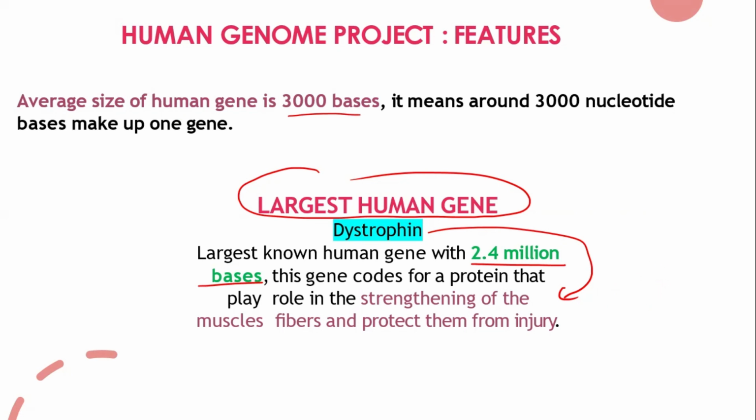Suppose, let's say, Mandara is doing TikTok and her leg slipped and she fell down. Her muscle fibers were damaged at her ankle, so it has to recover. For that, we need dystrophin protein. If dystrophin protein is abundantly present, she will recover soon. If it is not present, she will not recover at all. So when people get old, the recovery decreases. So for strengthening the muscle fiber and protecting from injury, we need dystrophin protein. So that's one of the largest human genes, which has 2.4 million bases.